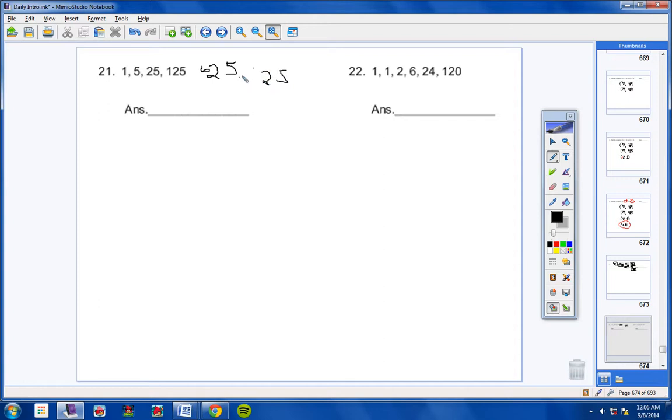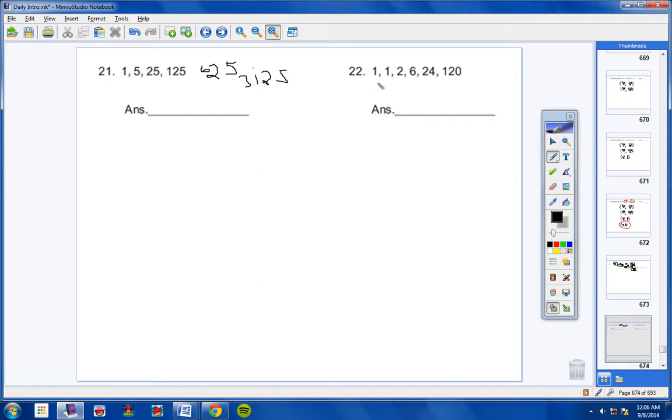I'm getting 3125, but I did that in my head. Let me grab my calculator and check that real quick. Yes, 3125. So I realized my pattern was multiplying each number by 5 over and over. As soon as I realized that, I just multiplied by 5 and I was fine.